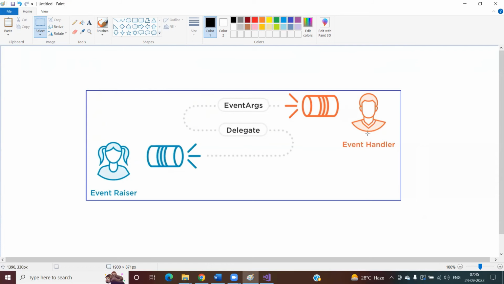And event handler means it's going to be registered within this pipeline, and once it is registered, then only it is going to get the data from the pipeline, right? This delegate will track all the information about all the handler methods who are registered with the particular event. That information will be available through this delegate, and the delegate will check the event handlers who are registered, and accordingly will pass this event data to all such event handlers.